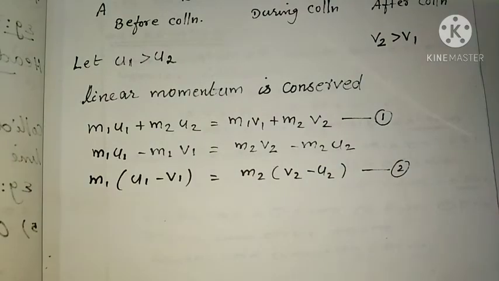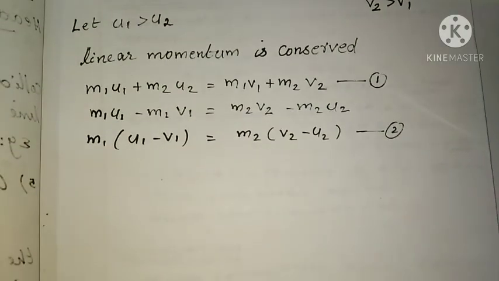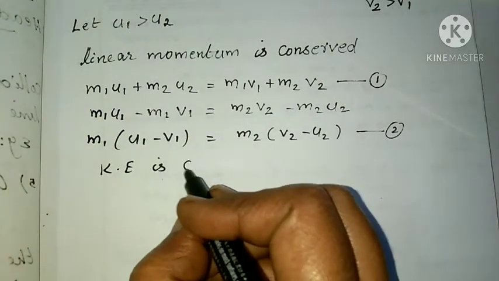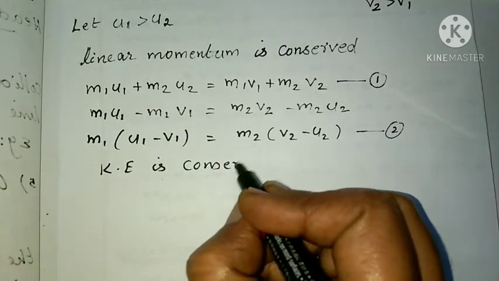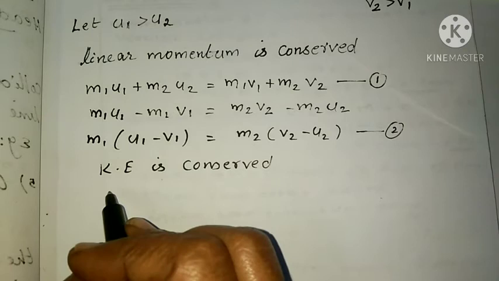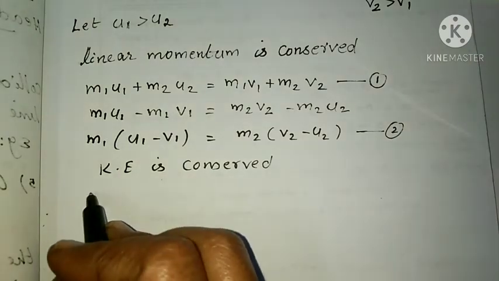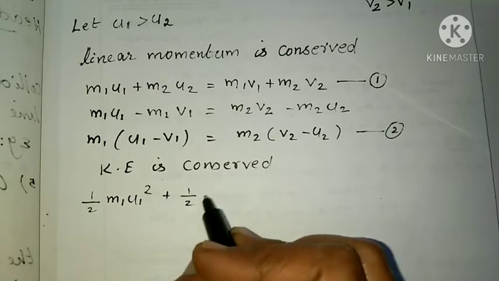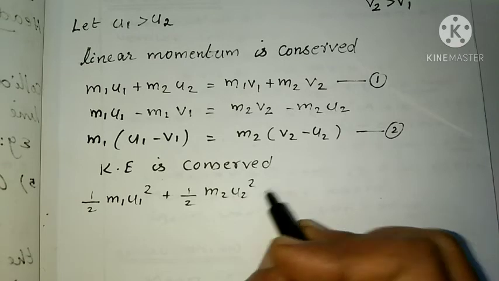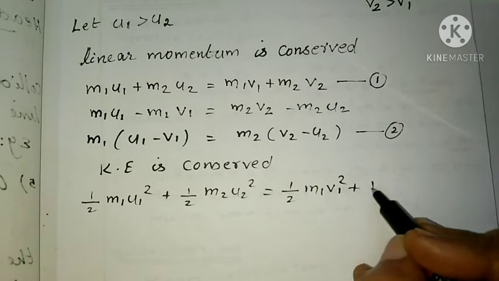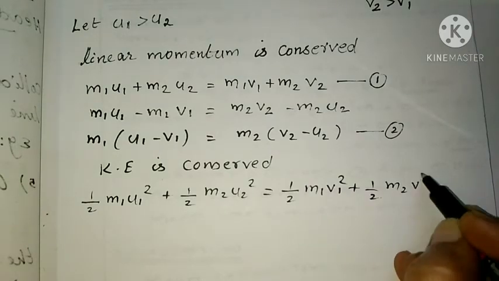Then what is the second characteristic? Kinetic energy is conserved in elastic collision. So kinetic energy before collision is equal to kinetic energy after collision. The kinetic energy before collision is half m1 u1 square plus half m2 u2 square, equal to after collision half m1 v1 square plus half m2 v2 square.